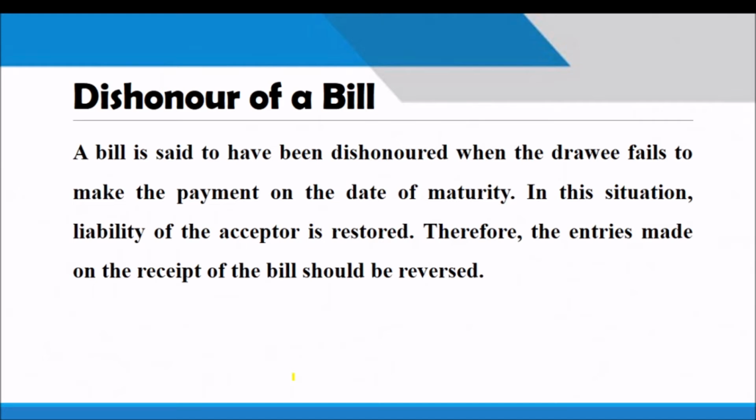In this situation, liability of the acceptor is restricted. Therefore, the entries made on the receipt of the bill should be reversed. So remember, this is the concept of dishonor of bill.